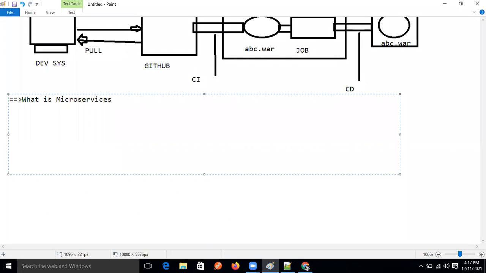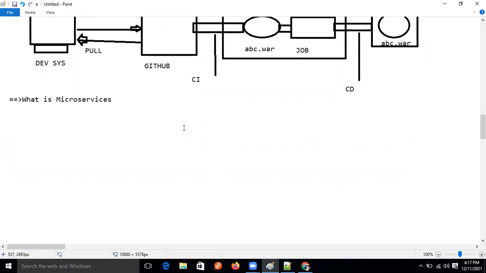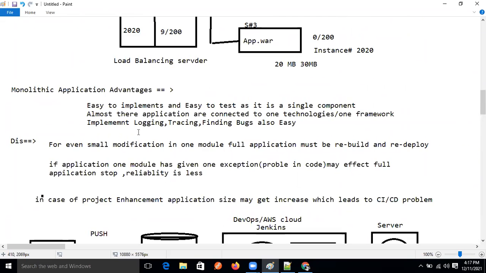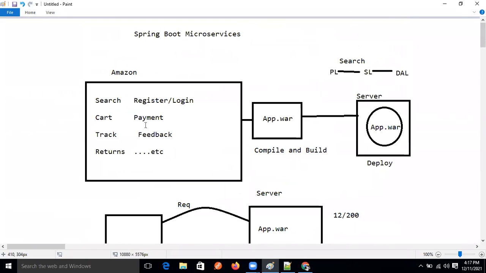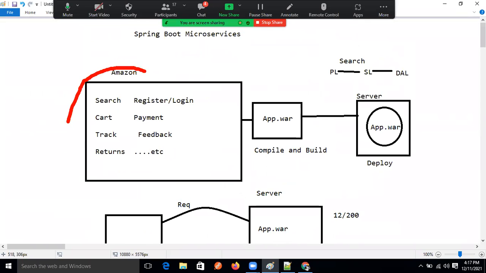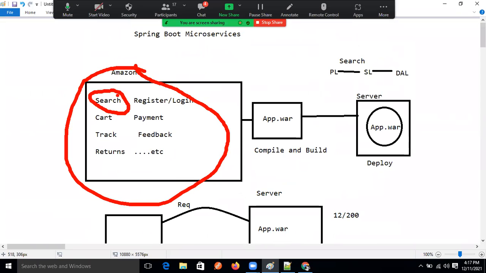Services. So we have seen that one module is, in the Amazon application, one module. A combination of multiple modules, we call one project, or one application.